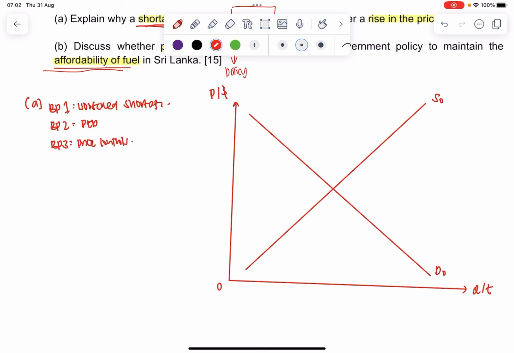Initially there's already a shortage, which means that it cannot be producing at the equilibrium. So I'll just put an arbitrary point below the equilibrium price, maybe here, and I'll call this my P0. And I can see here that this is my initial shortage.